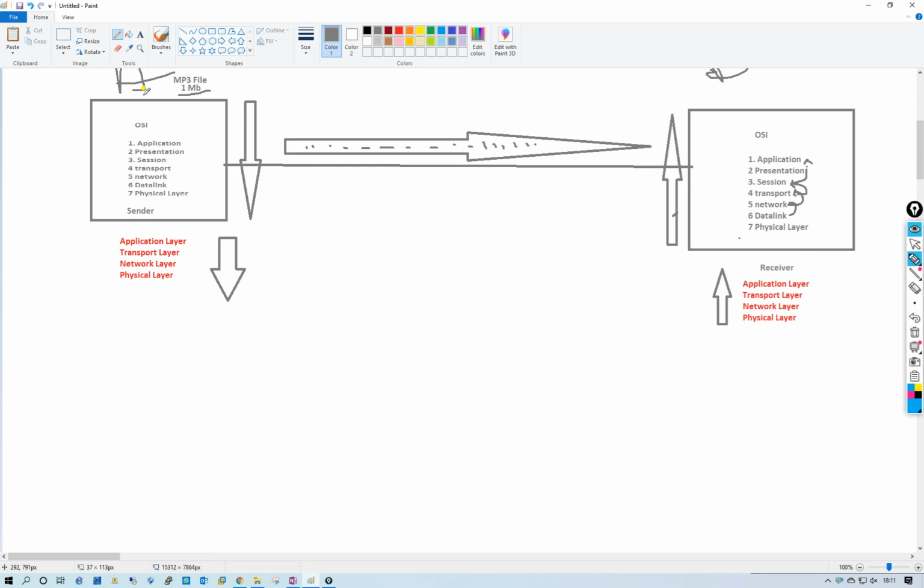Now what will the transport layer do? In the TCP/IP model it is the third layer. The transport layer is between the application layer and the internet layer.